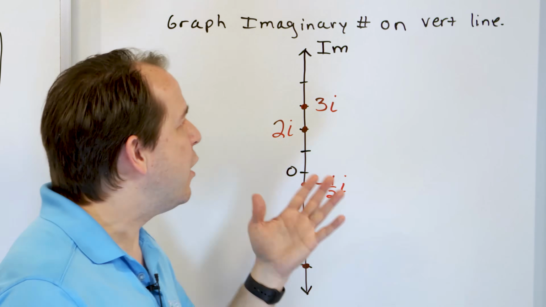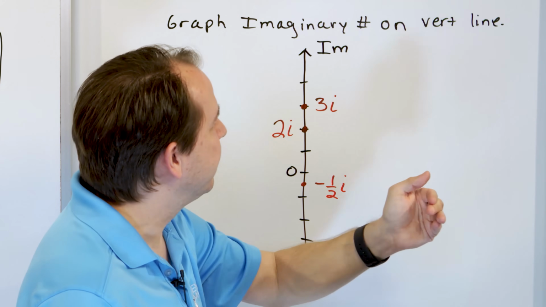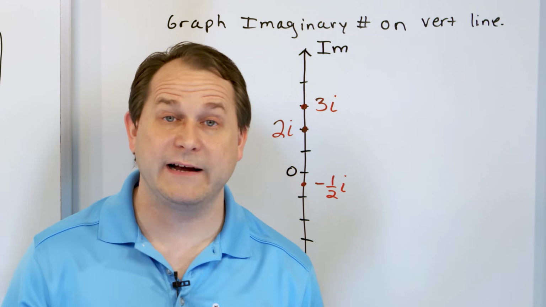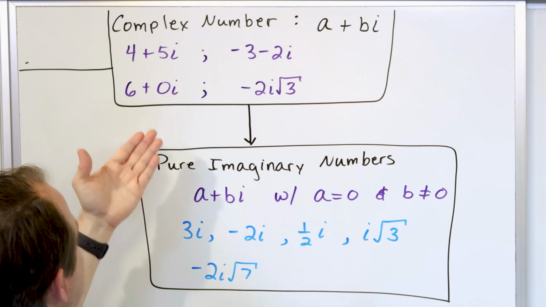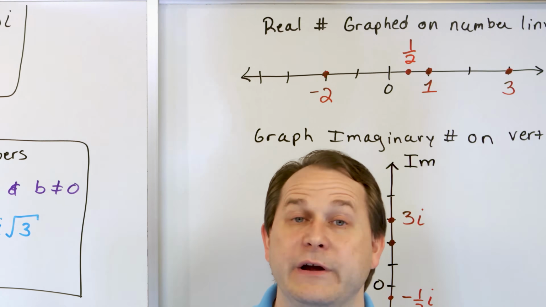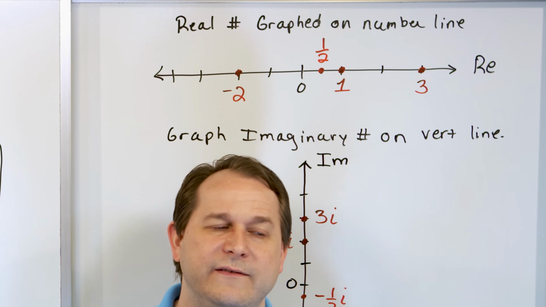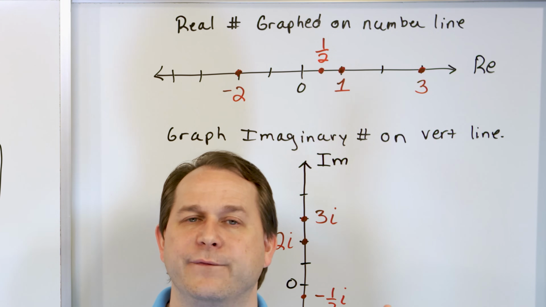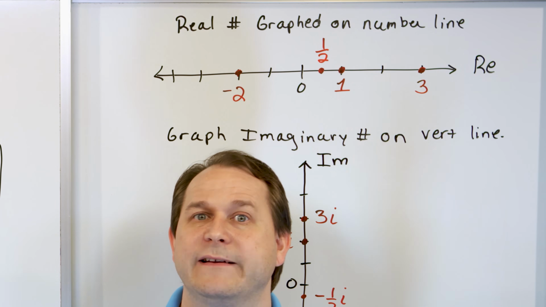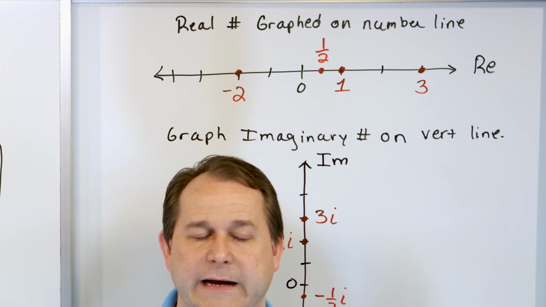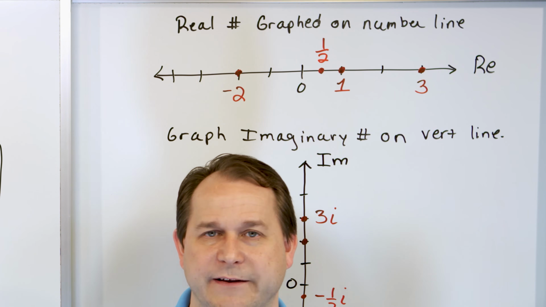So then, if we know how to plot the real numbers here, and we know how to plot the imaginary numbers here, how do we plot complex numbers? Because complex numbers have a real part, but they also have an imaginary part. So here's the punchline of the whole thing. We use a vertical line and a horizontal line to form a plane. We call it the complex plane. And all of the complex numbers live in the complex plane and can be plotted on the complex plane.